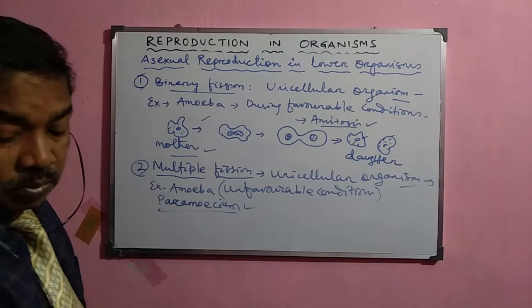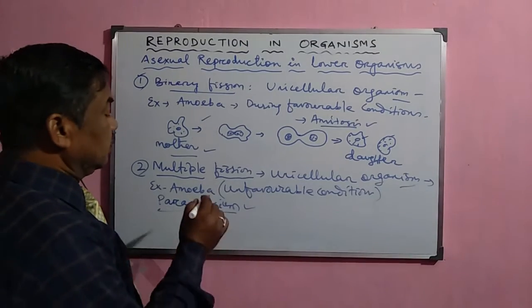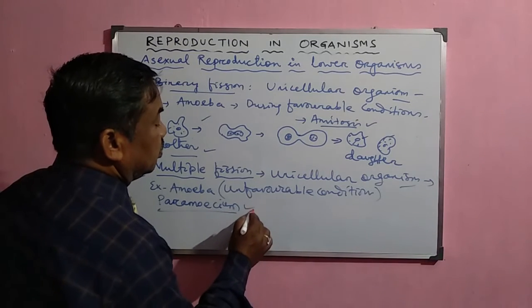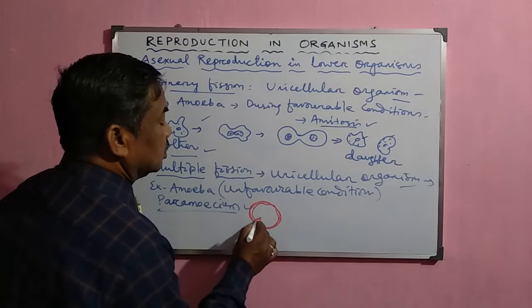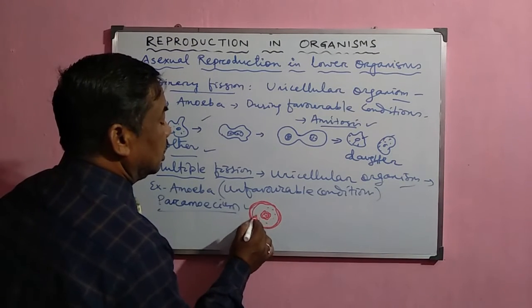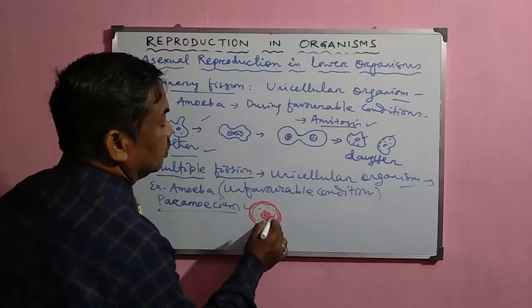Now, what is this method and how does it occur? During unfavorable conditions, what happens? Amoeba forms a cyst or outer covering around it. Suppose this is the nucleus of amoeba, and around this nucleus is the cytoplasm, and inside the cytoplasm all the organelles are present.